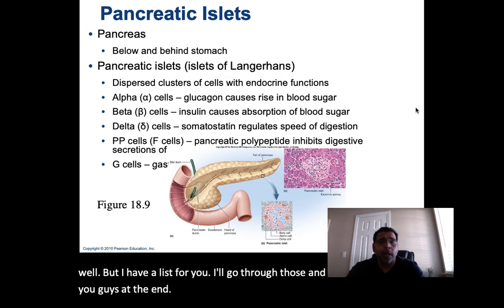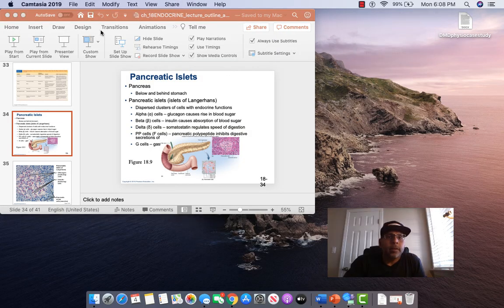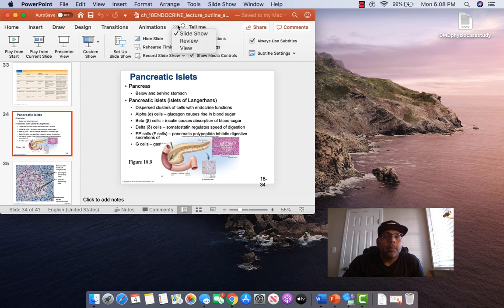Next, then we have the pancreas. So when we talk pancreas, pancreas is going to be... All right, so let's continue with our pancreas.